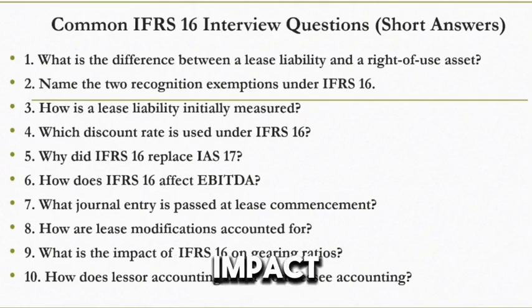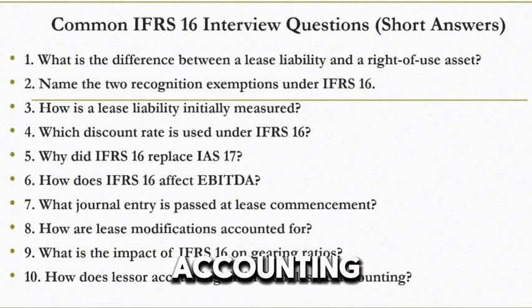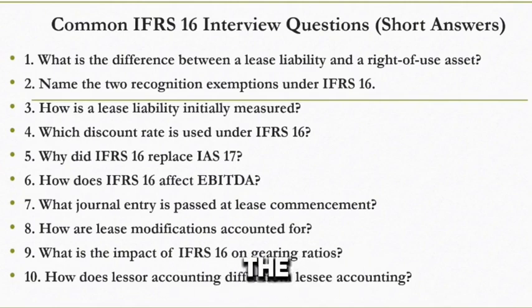I told you the impact it has on gearing ratio. What is it? What is the impact? Lastly, how does lessor accounting differ from lessee accounting? The lessor, I said, is the legal owner of the asset. Lessee is a person that leases the asset to use it. So, how does accounting for lessor differ from accounting for lessee?